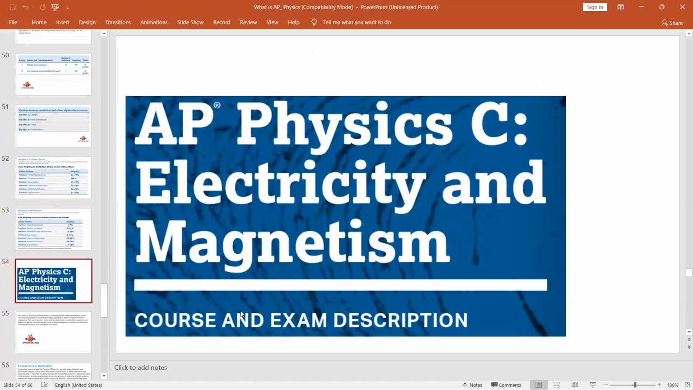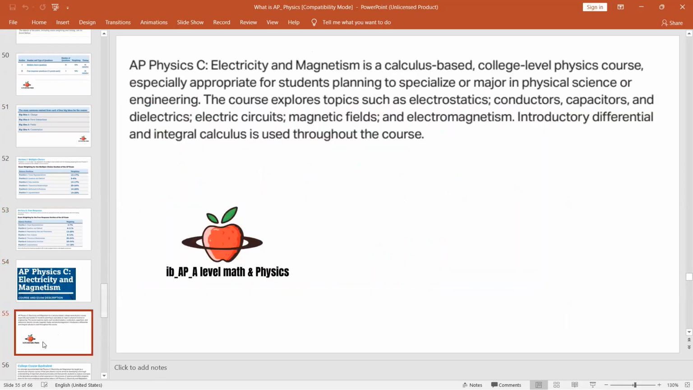Now we are moving to AP Physics C, Electricity and Magnetism, course and exam description. AP Physics C is a calculus-based college-level physics course, especially appropriate for students planning to specialize or major in physical science or engineering. Please mind it. So I'll highlight this one again. This is for those students who want to make a career in physical science and engineering.